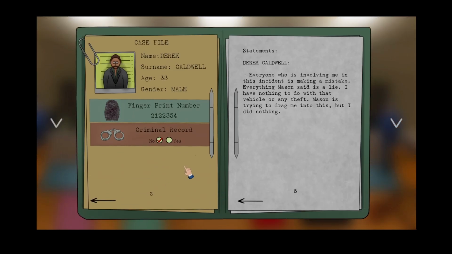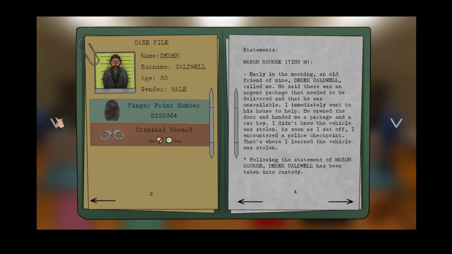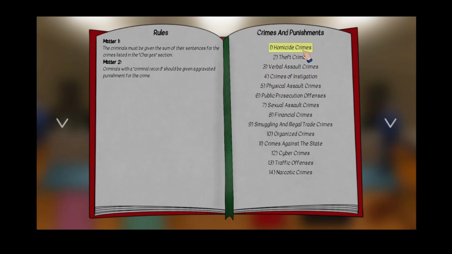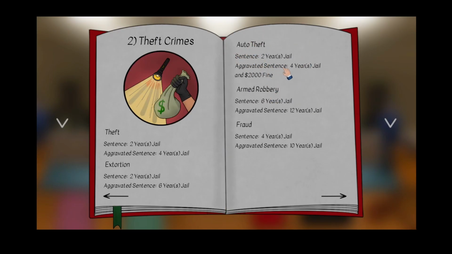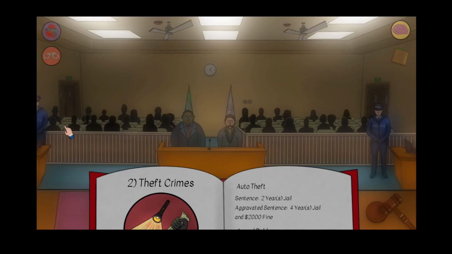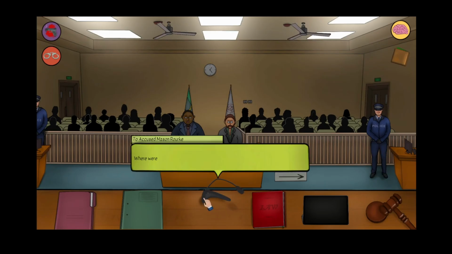I don't think Mason Rourke's done anything. So it's Derek Caldwell being charged with auto theft. Auto theft is 2 years in jail. Is that it? That's a bit appalling.